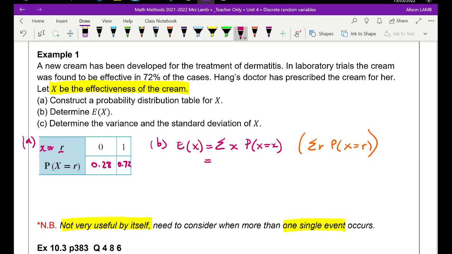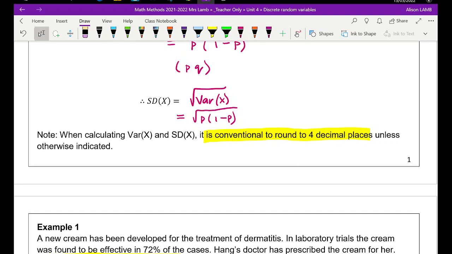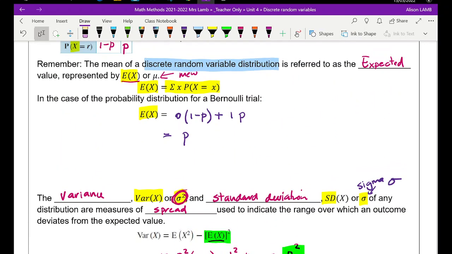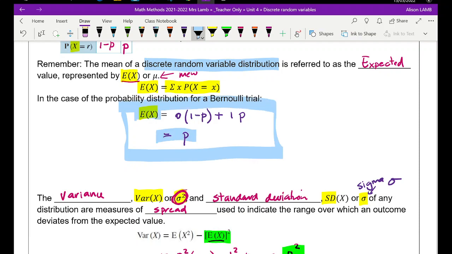So we're just going to add them: 0 times 0.28 plus 1 times 0.72, which is going to equal 0.72. Now, this working is not necessary here. This is me trying to remind you of what our expected value of X formula was. But you could just write down 0.72 because with a Bernoulli distribution, that's our rule. Looking back here, that is always going to be true: the expected value of X is equal to p.